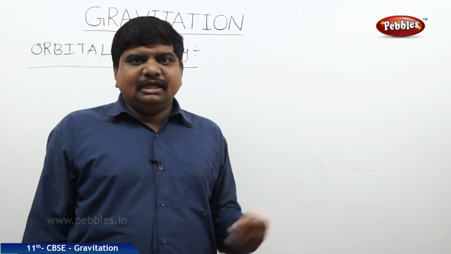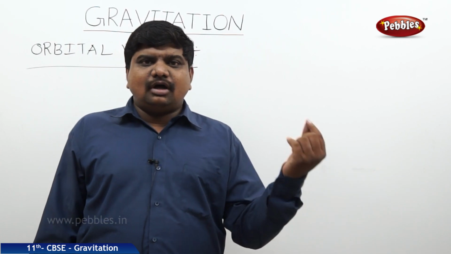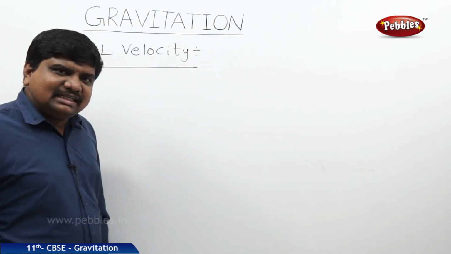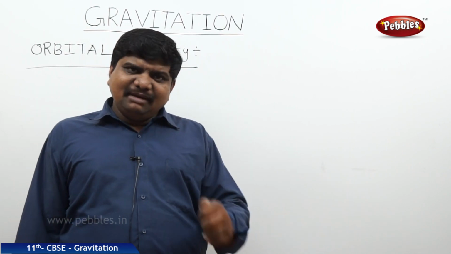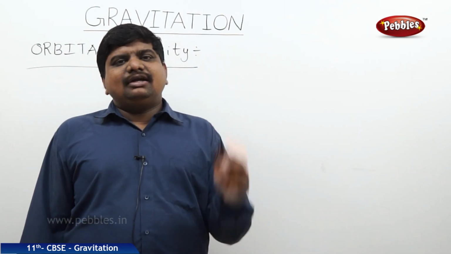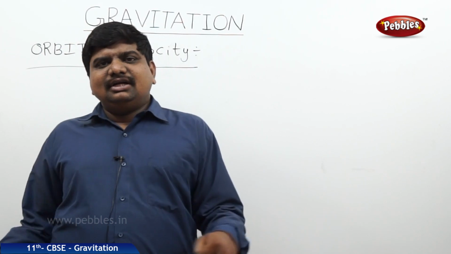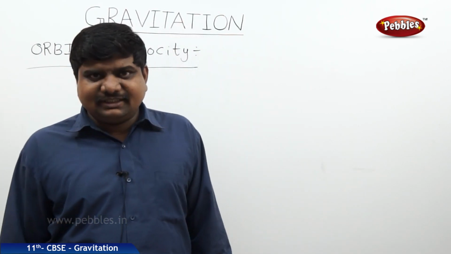We know that all planets are revolving around the sun in their own orbits. In atomic structure, we are saying that all those orbits are also called energy levels. So, what is this orbital velocity? In general words, orbital velocity is the minimum velocity that is required to stay in that orbit, to rotate about a fixed point or to revolve around the fixed point.